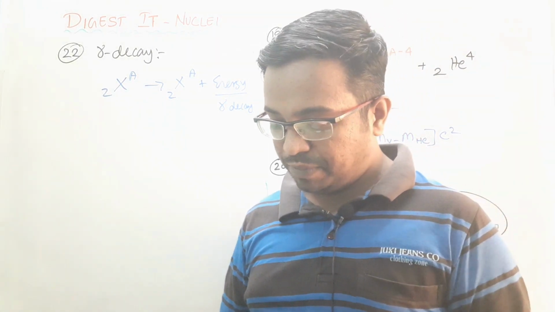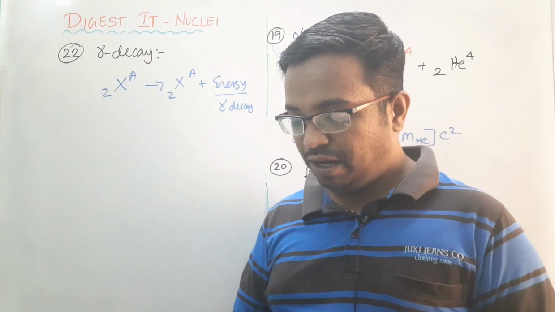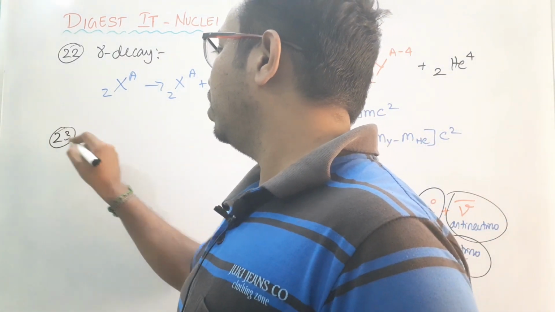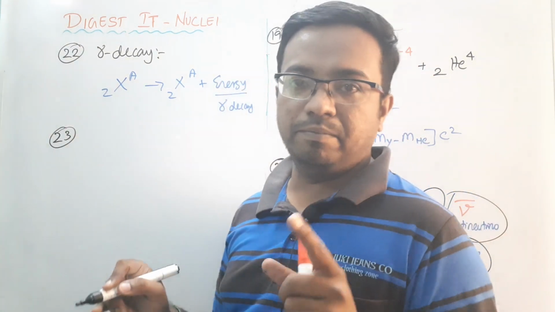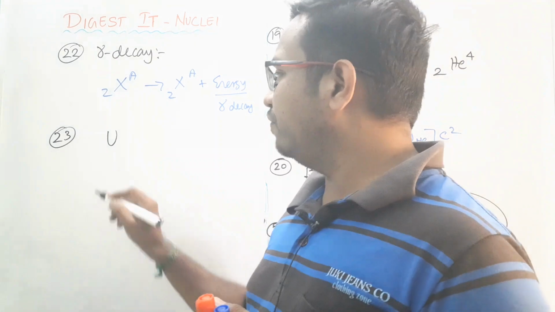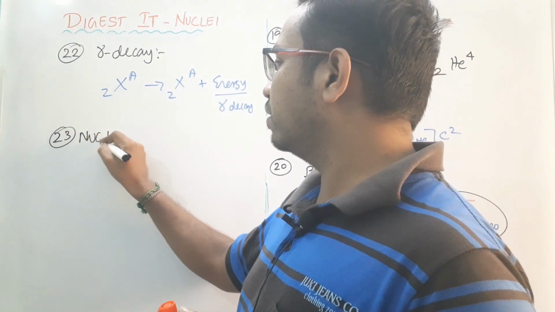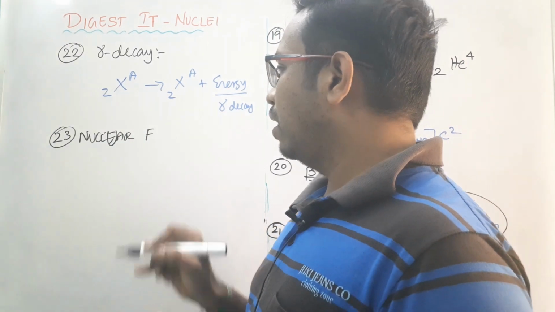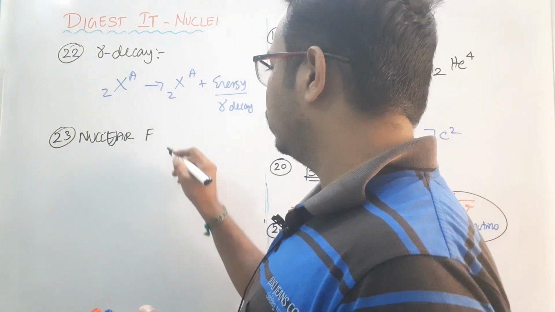So the element will be converted into another element and you don't have any other change over here. And next one, 23. For example, if you consider uranium, here we are going to consider nuclear fission and also fusion.